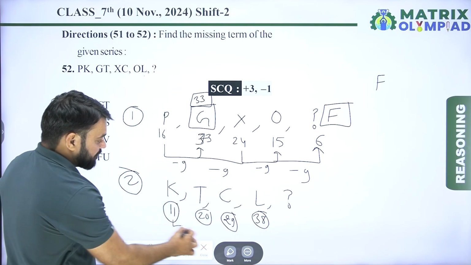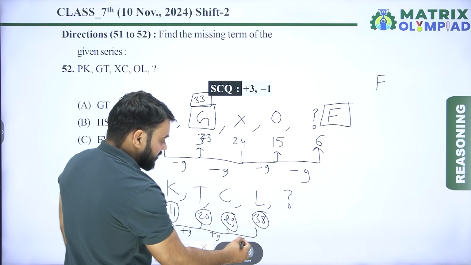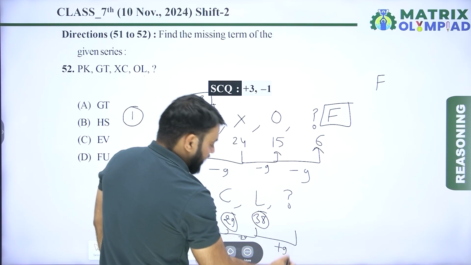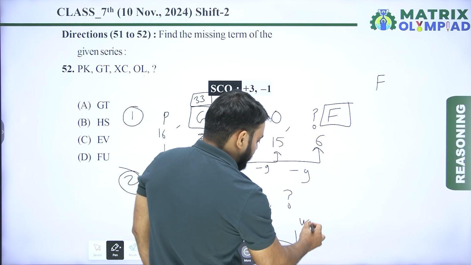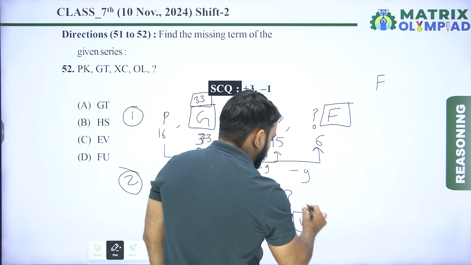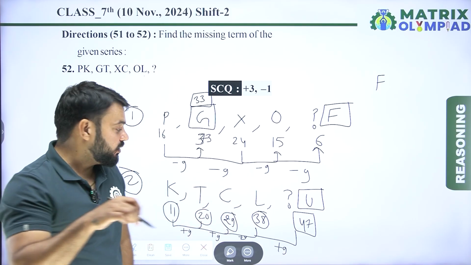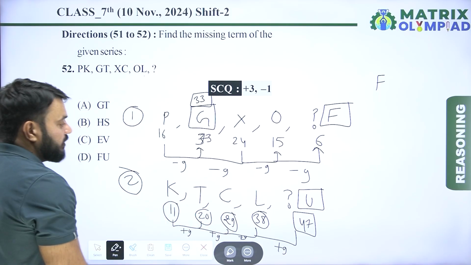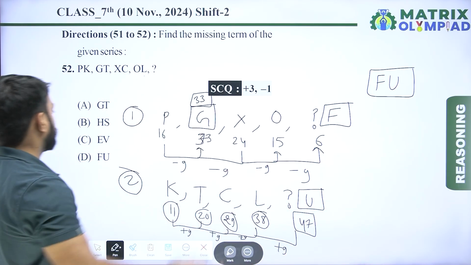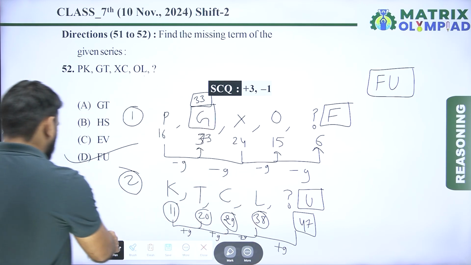So the pattern is 11 plus 9, it means 20. Now 20 plus 9, it means 29. Similarly 29 plus 9, it means 38. Now 38 plus 9, it means 47. So 47 means U, because the place value of U is 21, also 47. So here the second alphabet of the missing term is U. So the missing term is FU. So here option D is the correct answer of this question. Let's move on to the next question.